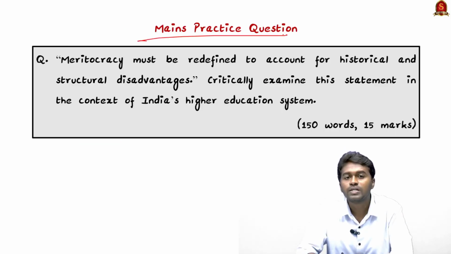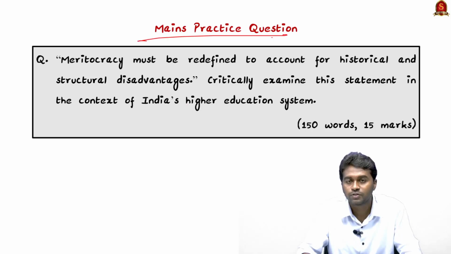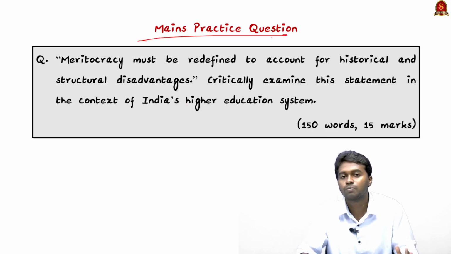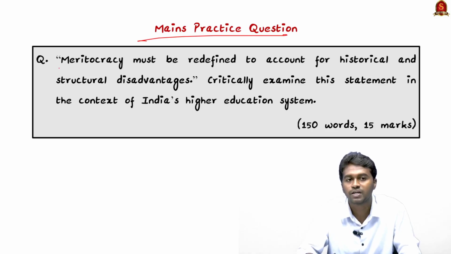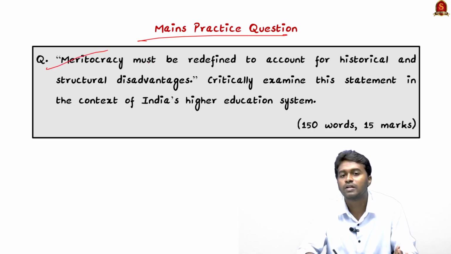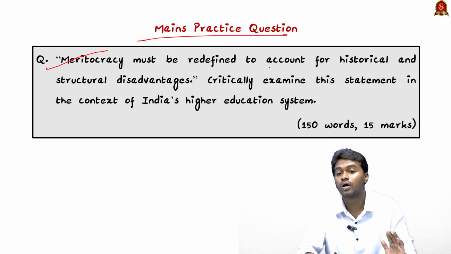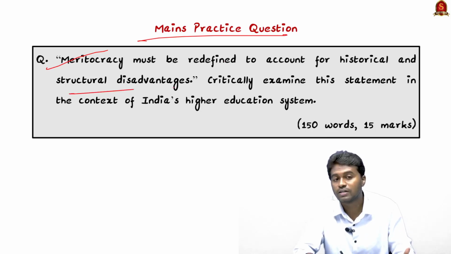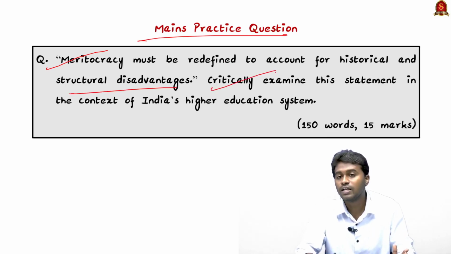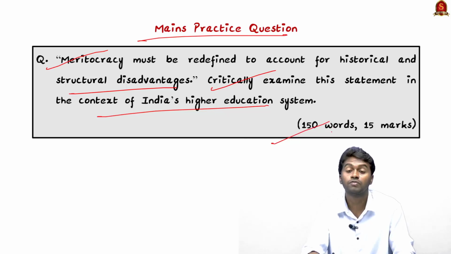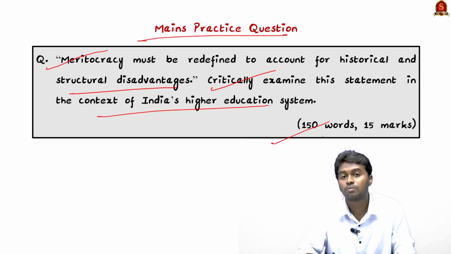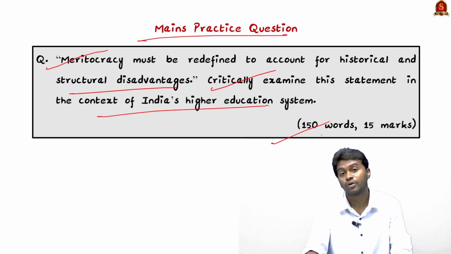So in this topic, we discussed the education status of marginalized communities in India, the challenges faced by them, and the way forward. Based on the discussion, try to answer this mains practice question. Meritocracy must be redefined to account for historical and structural disadvantages. Critically examine the statement in the context of India's higher education system. It's a 15 marks question and you have to write around 150 words. Write your answer and post it in the comment section. We will review it and reply to your answer.